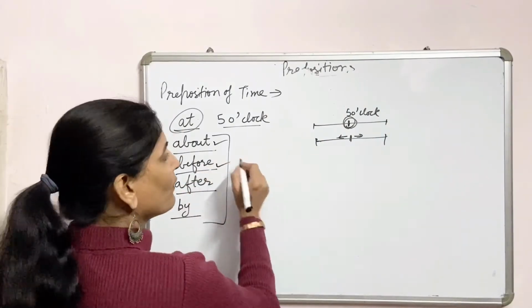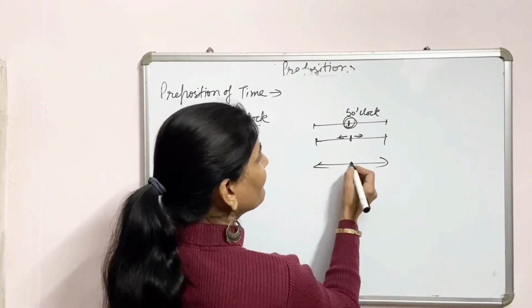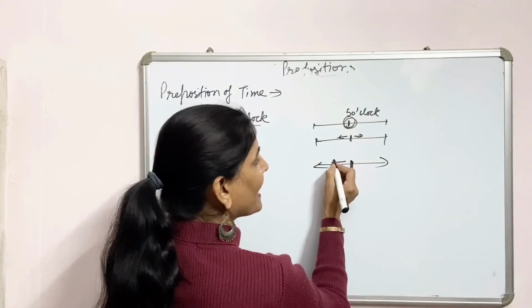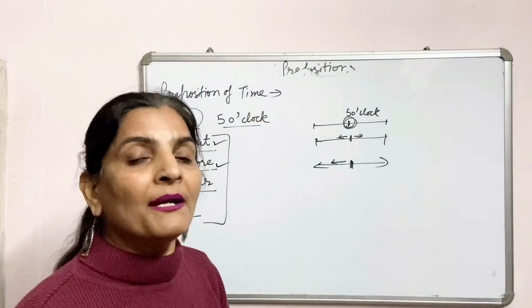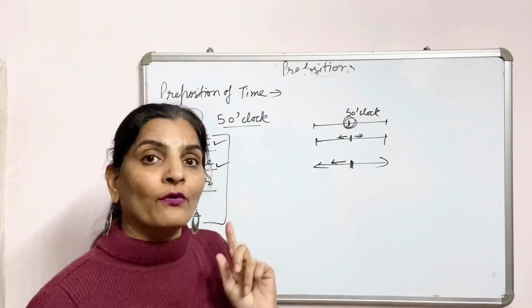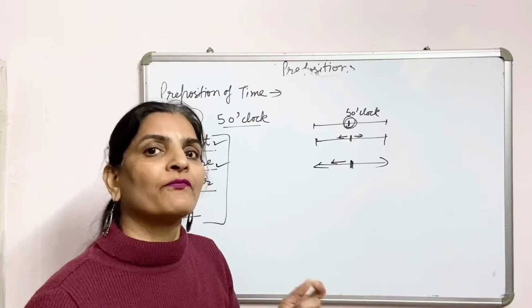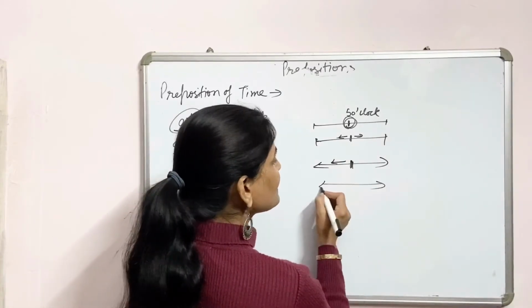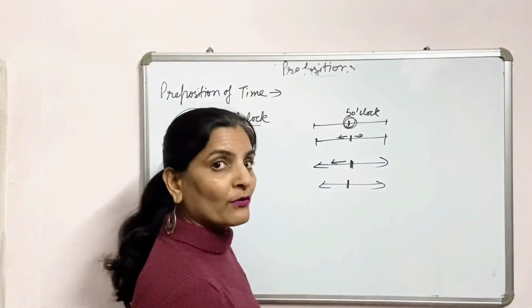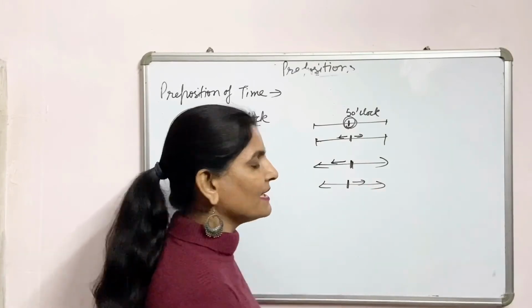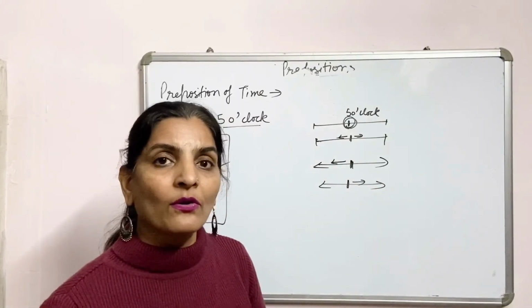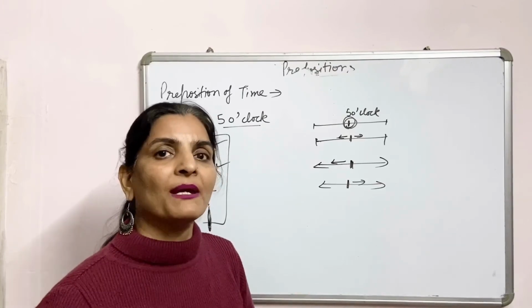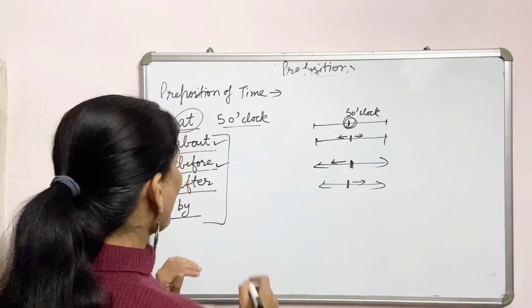Before 5 o'clock means I can reach at 4 o'clock, 4:30, 4:40. And after 5 o'clock means I will reach at 5:30, 5:50, or it may be 6 o'clock.